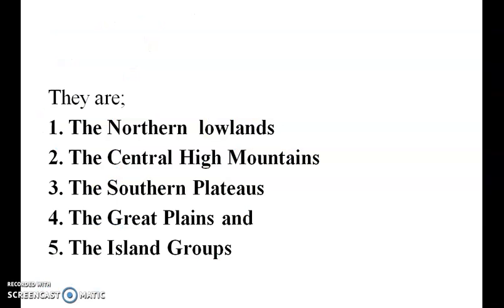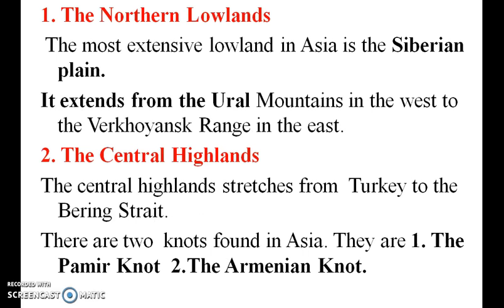So northern lowlands, central high mountains, southern plateaus, the Great Plains, the island groups. So the first one, the northern lowland, starts from the Siberian plains. It extends from the Ural mountains in the west to the Verkhoyansk range in the east. This is near Russia, from the Ural mountain and Siberian side.